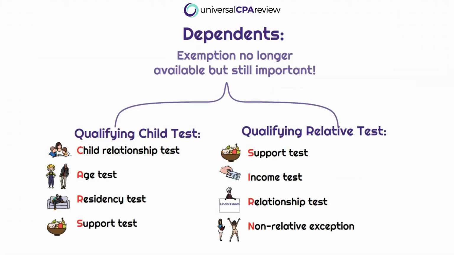Okay, so shifting gears here a little bit, the next topic we're going to address is the topic of dependents. Dependents are not as important for tax purposes as they used to be because there is no longer an exemption available. But that doesn't mean that dependents aren't relevant. There are a lot of tax benefits that a taxpayer can still take because they are able to claim a dependent. So the rule here is that a taxpayer can claim certain individuals that they support as dependents during the tax year.